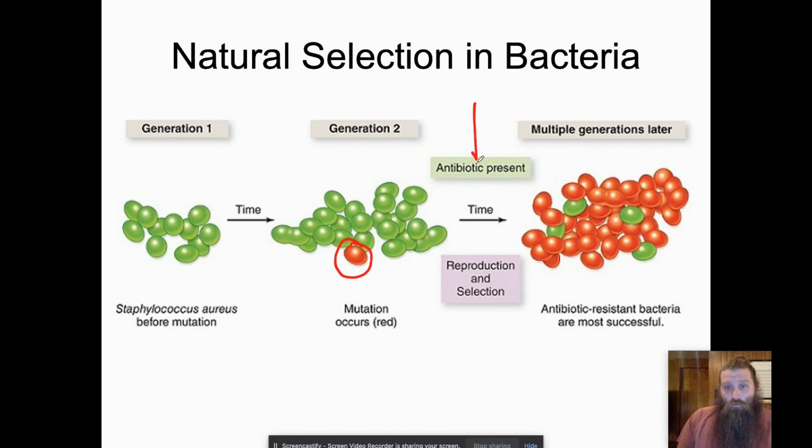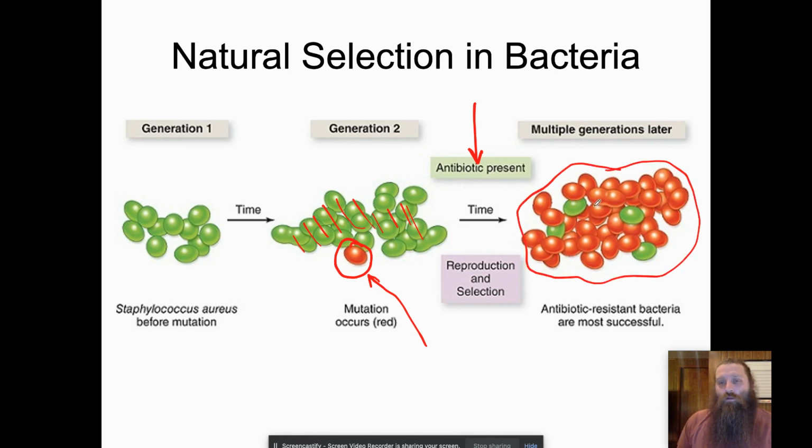Then, let's say it gets in a cut or something, and a doctor prescribes an antibiotic. Well, that antibiotic kills everything in green. And that means that later on, the only thing that survived was that red, mutated, antibiotic-resistant staph bacteria. And so over time, the population changes to where the majority is red, and there are only a few of those green fellas left.